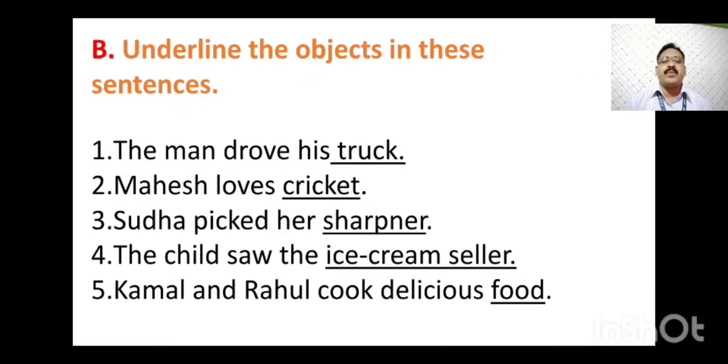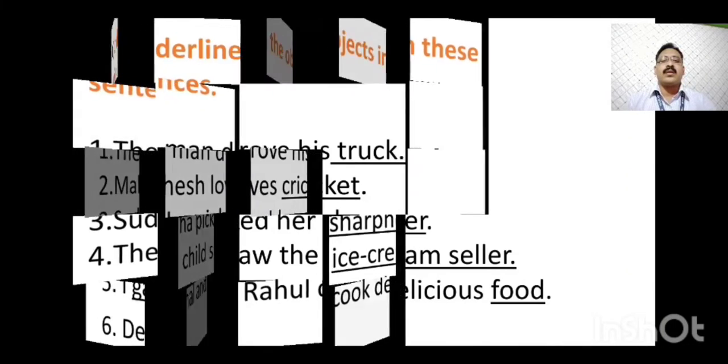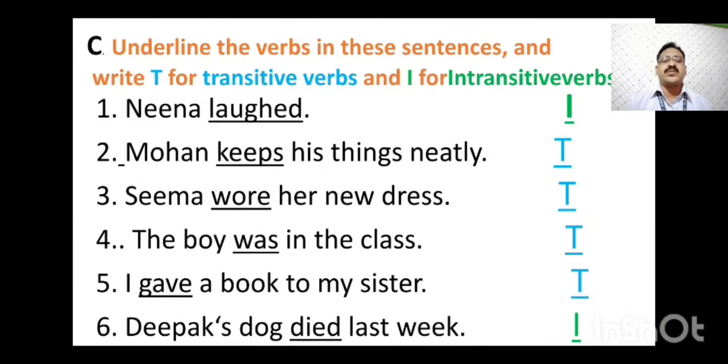Question number 5. Kamal and Rahul cook delicious food. Cook is the verb in the sentence. Food is the object in the sentence. So food is underlined here. So bit number B is over now. Next we will move on to bit number C.